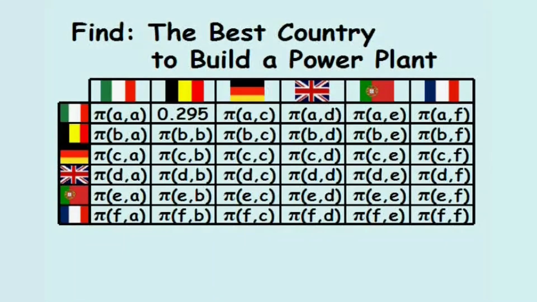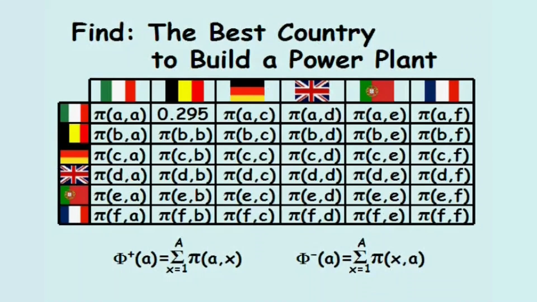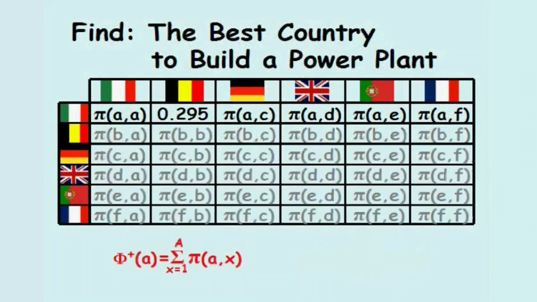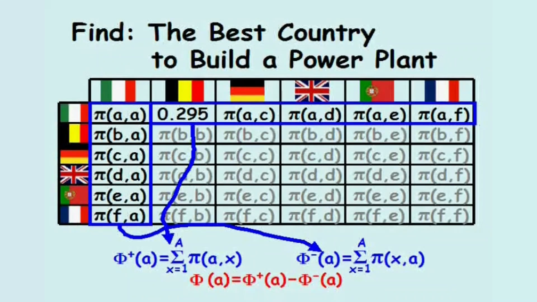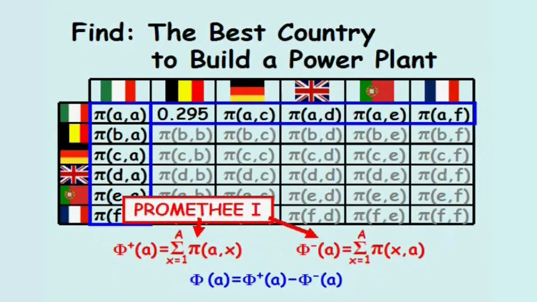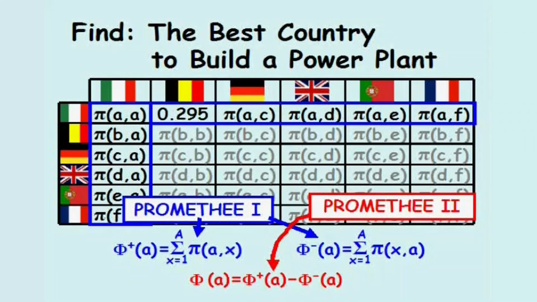Phi plus and phi minus are defined as the positive and negative outranking flows, which for the power plant in Italy would be the sum of the first row and the sum of the first column, respectively. The net outranking flow for a given alternative equals the positive outranking flow for that alternative minus the negative outranking flow for that alternative. To rank alternatives, Prométhée 1 uses the positive and negative outranking flows for each alternative, and Prométhée 2 uses the net outranking flows for each alternative.